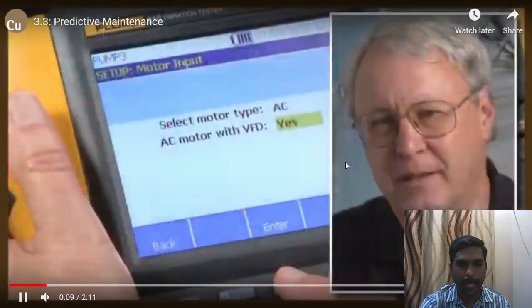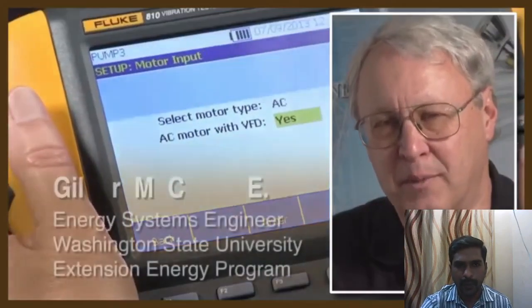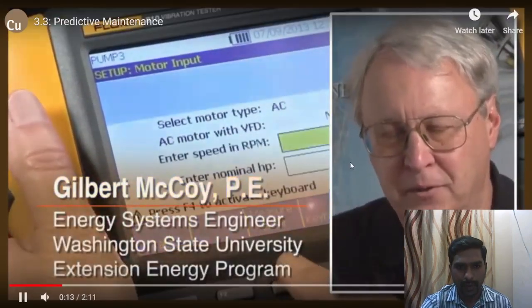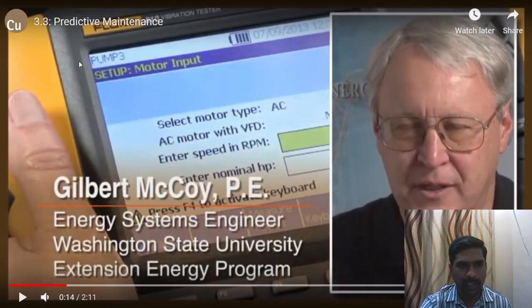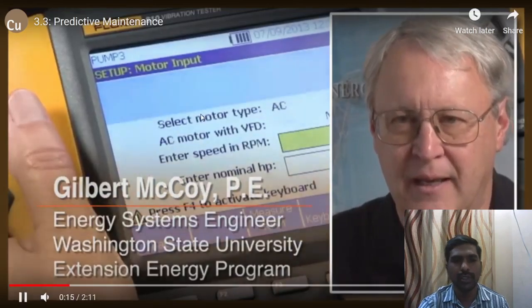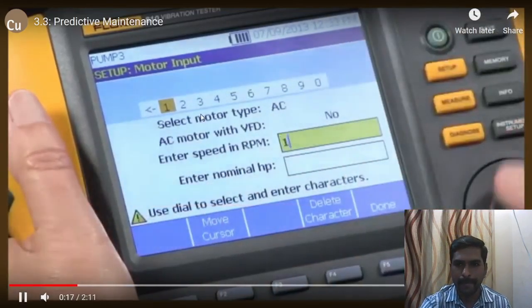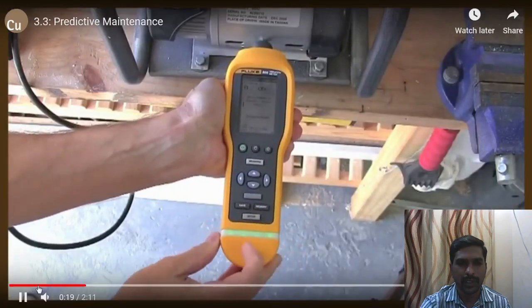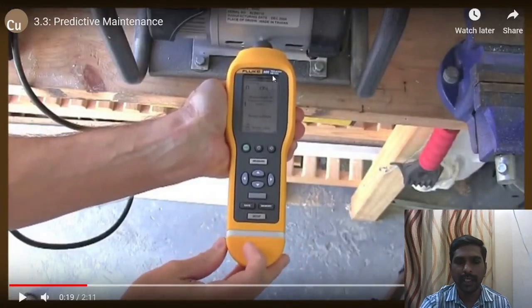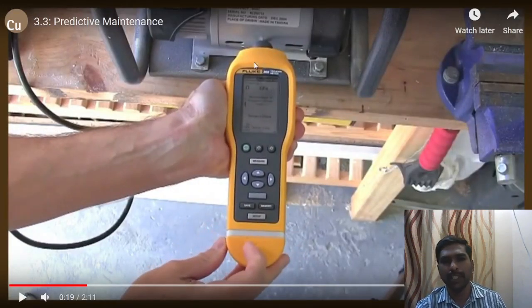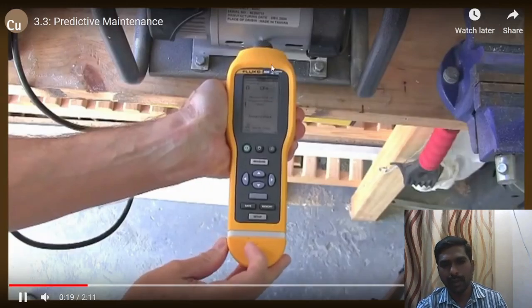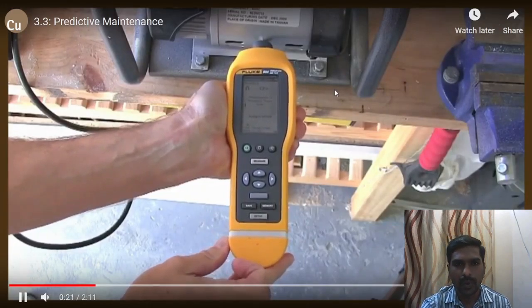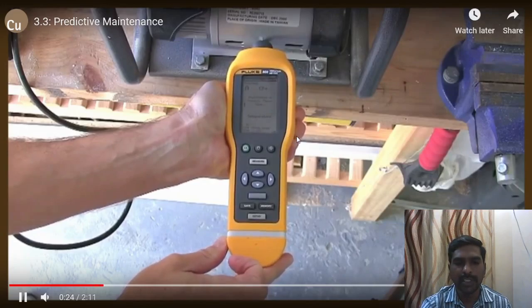Predictive maintenance involves periodic measurements, trending those measurements. So you can see this is the motor input, and it is an AC motor, and the speed and everything is analyzed through this device. And then knowing when a motor is starting to show signs of deterioration. This is called a tachometer. It estimates the speed and the vibration of the motor. So maintenance staff can intervene. This is called instrumentation, sensitive instrumentation.